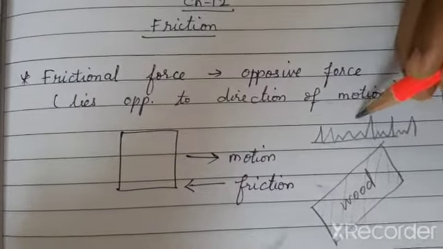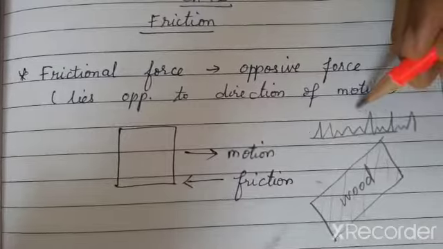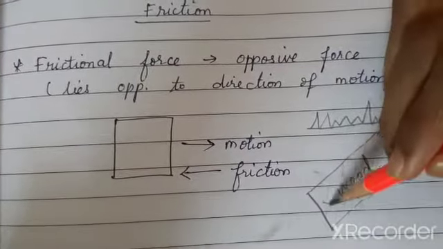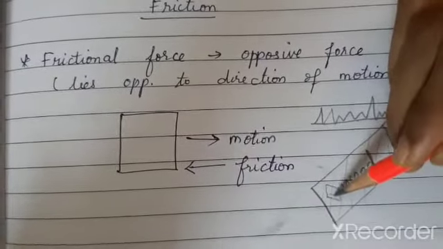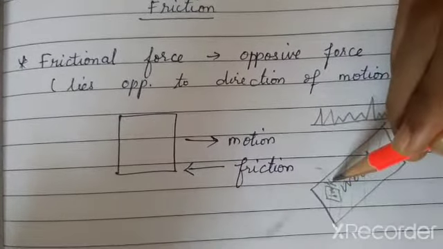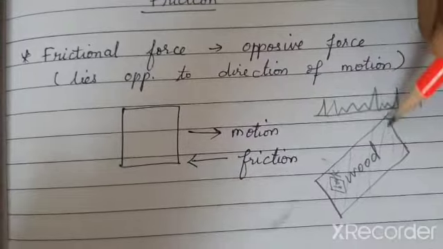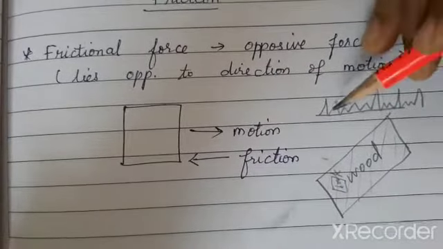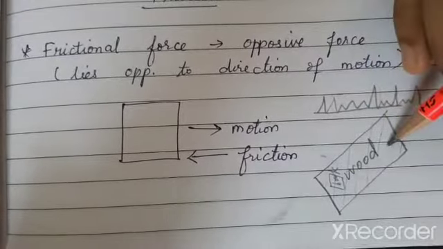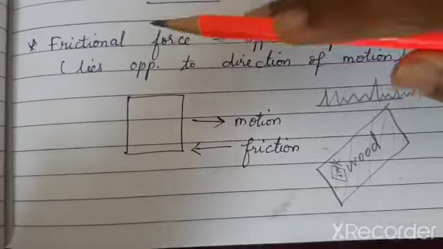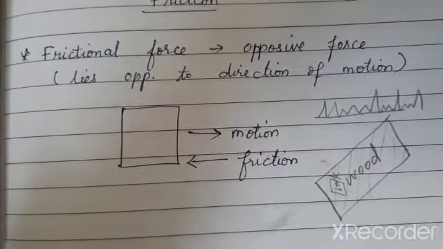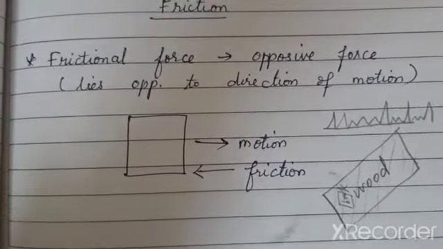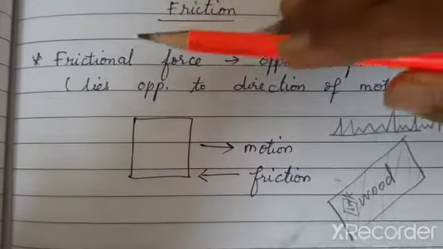These irregularities will cause friction when I place any book on the table. If I am placing a book on the table, the book and the surface of the wood are in contact. As I told you already, frictional force arises between the two surfaces of objects. When two objects are in contact, there occurs a friction.